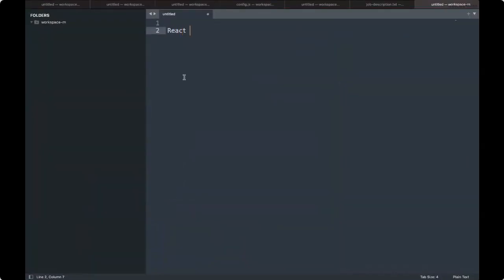React is basically, if you see all around, there are a lot of technologies and a lot of single page applications.